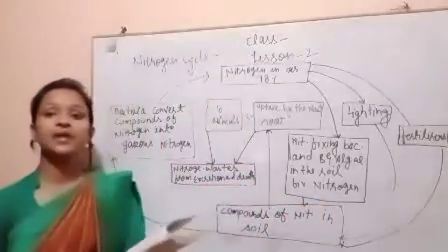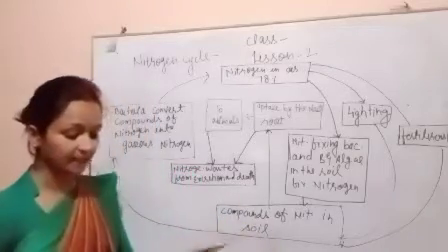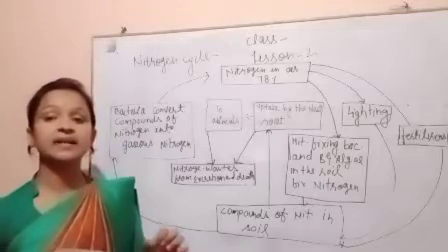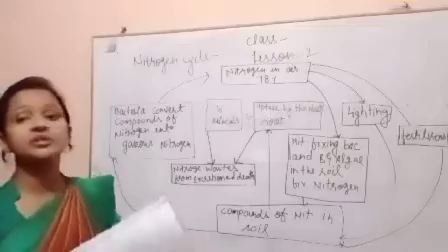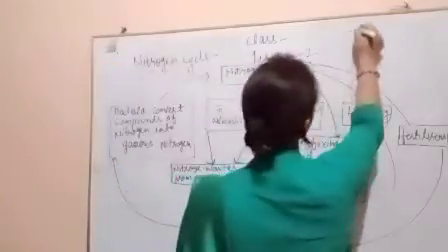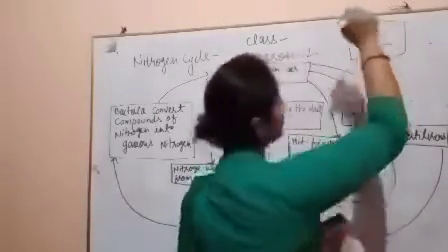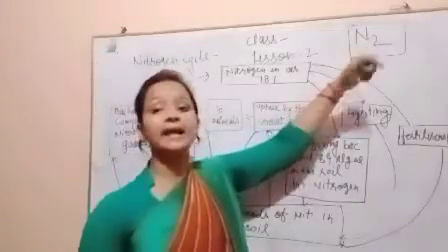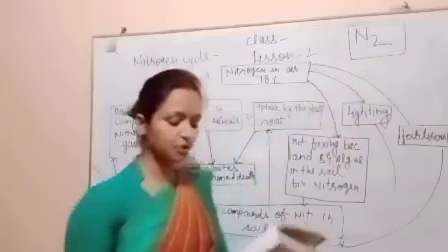So now I will discuss the nitrogen cycle. What is the nitrogen cycle? You know that our atmosphere contains 78% of nitrogen, which exists in molecular form as N2. We are writing nitrogen like this, N2. It exists in the atmosphere as a molecule.